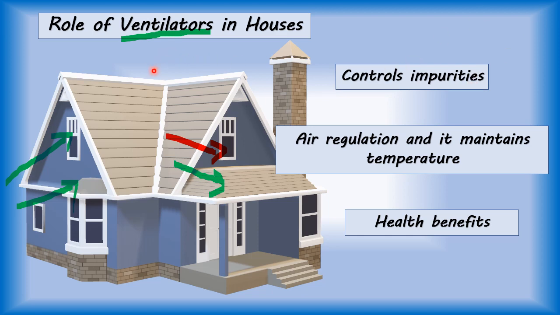Proper ventilators allow fresh air to enter your house, and when fresh air enters, it removes pollutants, bacteria, moisture and unpleasant smell from your house.